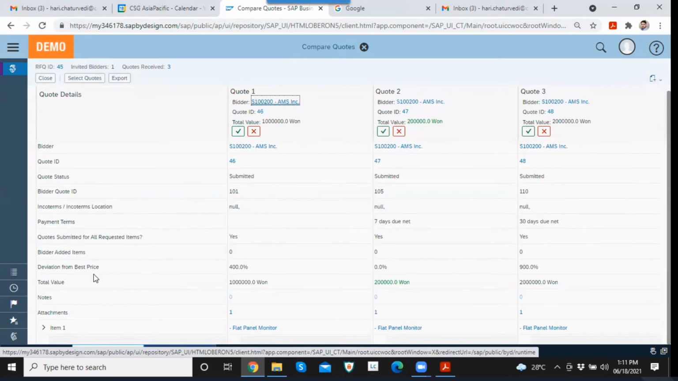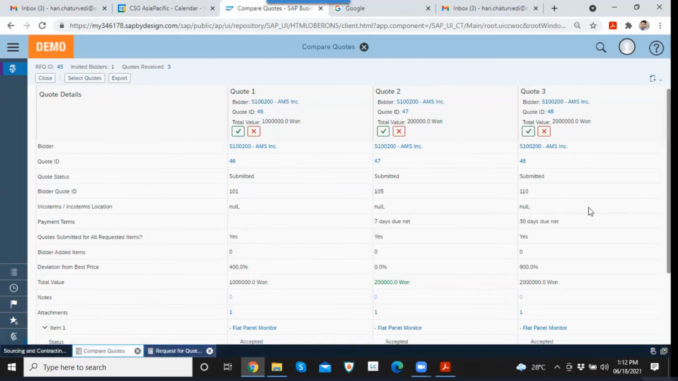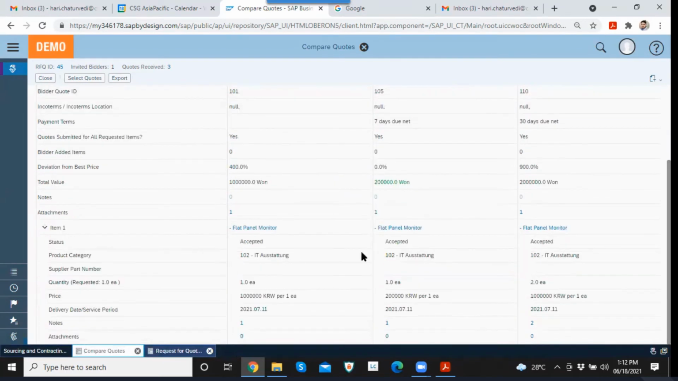And if there is deviation from the price, here the deviation is 400%. Here the variation is 900%, but here you would find the variation is 0%. That's why the system is indicating this in green, that you can go ahead with this quote because it is at a reasonable price. The system has the capability to tell you which quote you need to award, but after that, it's your choice which quote you want to award.